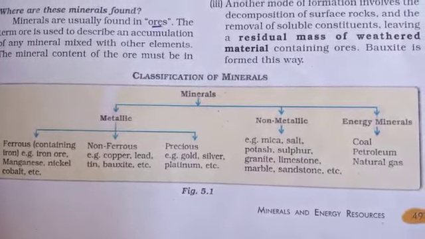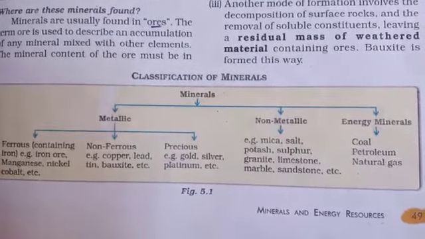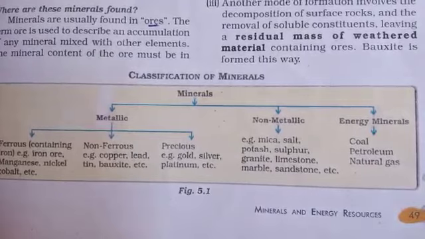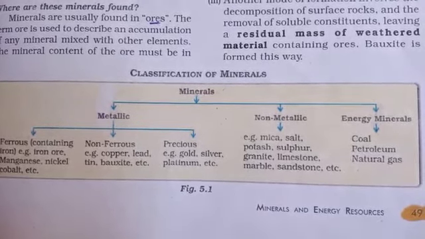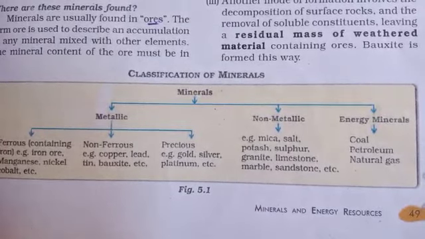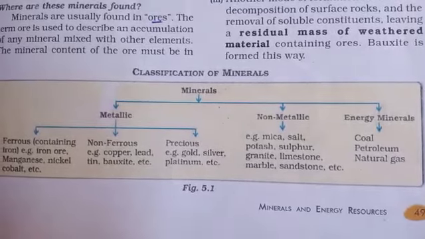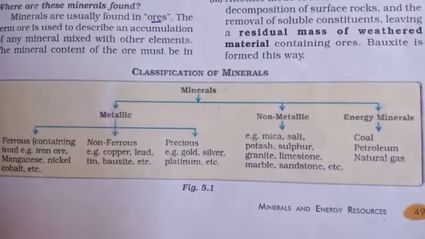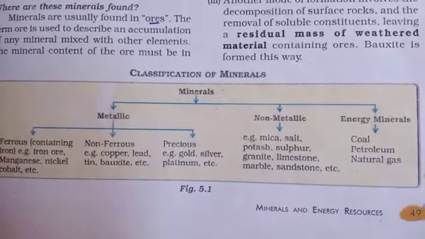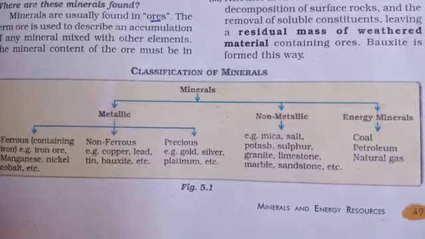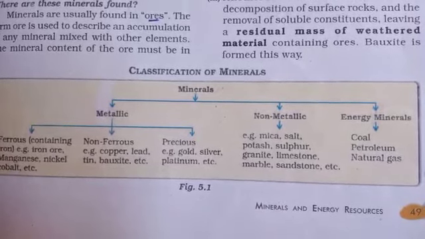Minerals are of two types. First one metallic and second one non-metallic, and another is energy minerals. Metallic minerals are divided into three types. First one ferrous, second non-ferrous, and last one is precious. Ferrous contains iron ore, manganese, nickel, cobalt. We will discuss this one today. Non-ferrous: copper, lead, bauxite. Then precious: gold, silver, and platinum.